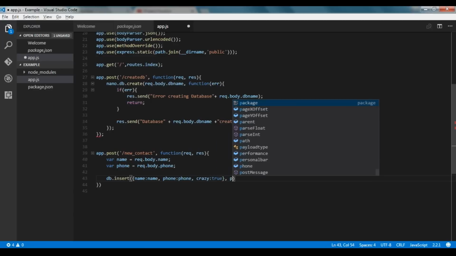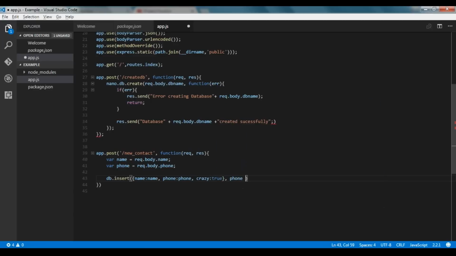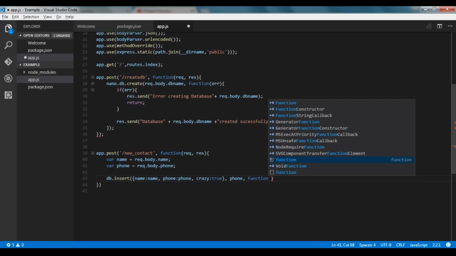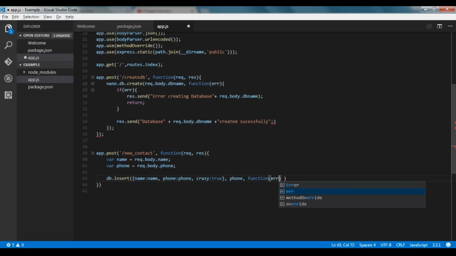Now outside this we'll also specify this phone, because this phone is going to be the key and all the contacts are being saved by this phone number. And at last we are again defining a function for our error, body and header with 3 arguments.